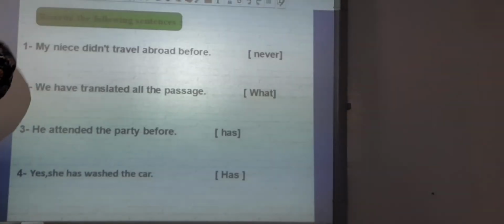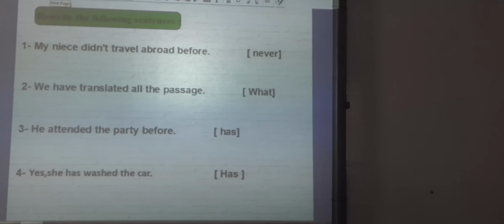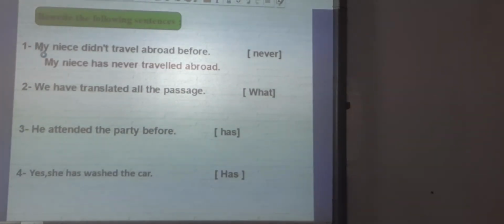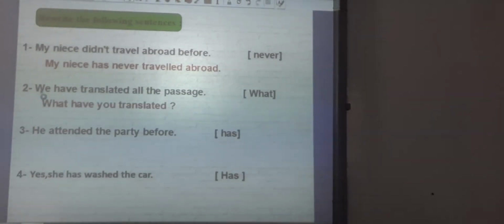Okay, let's answer some exercises. Look at number 1. My niece didn't travel abroad before. Use never. Again, we use never in a negative sentence. So, my niece has never traveled abroad. Look at number 2. We have translated all the passage. Use what? Excellent. What have you translated?